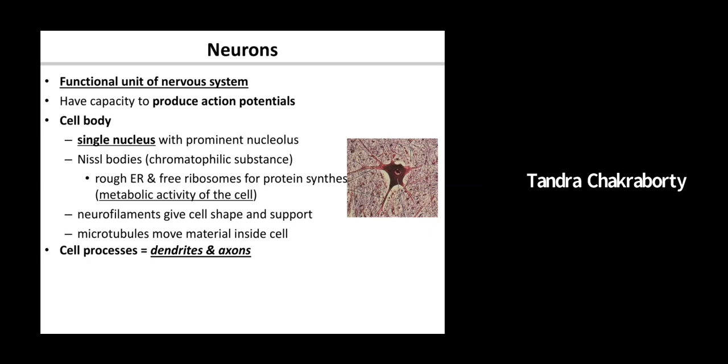So the neurons are the functional unit of the nervous system. What it means is all the functions of the nervous system is done by this cell, which is known as the neurons. Okay, it has a huge capacity to do action potential, and we'll learn about action potential subsequently.